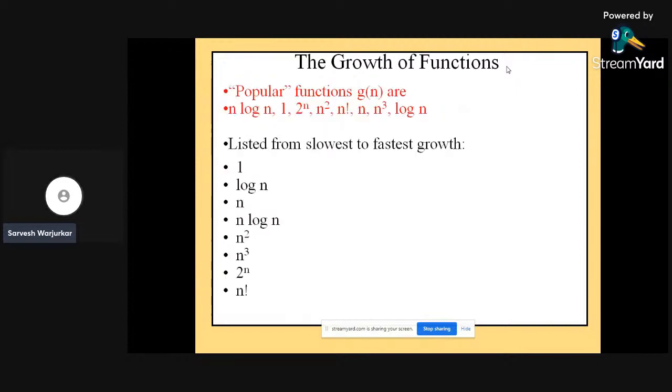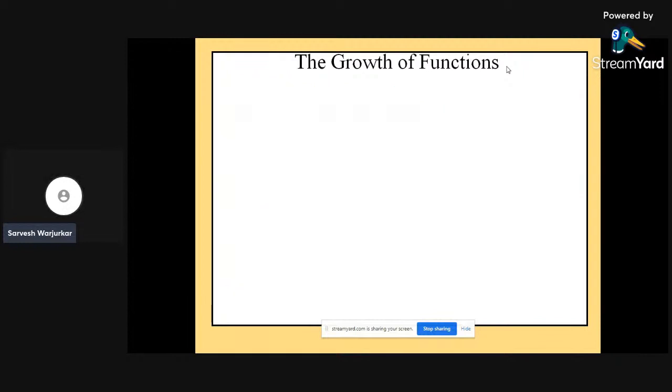These are the list of slowest to fastest growth algorithms, or growth complexities. One is growing slowest to fastest. Log n is next, then n log n. You can see the increment. One is slowest, log n is next to one, then n, then n log n, n square, n cube, 2 to the power n, and so on up to n factorial, I can say.